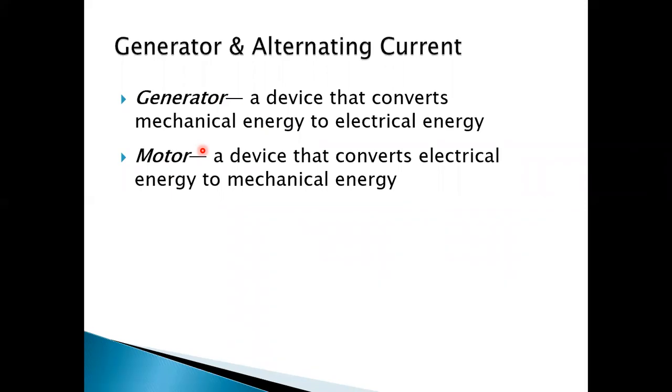Only difference is that in an electric motor, we give electric current or electrical energy as input and get output as mechanical energy. On the other hand, in a generator, we give mechanical energy as input and get electrical energy as output. Only difference is that.